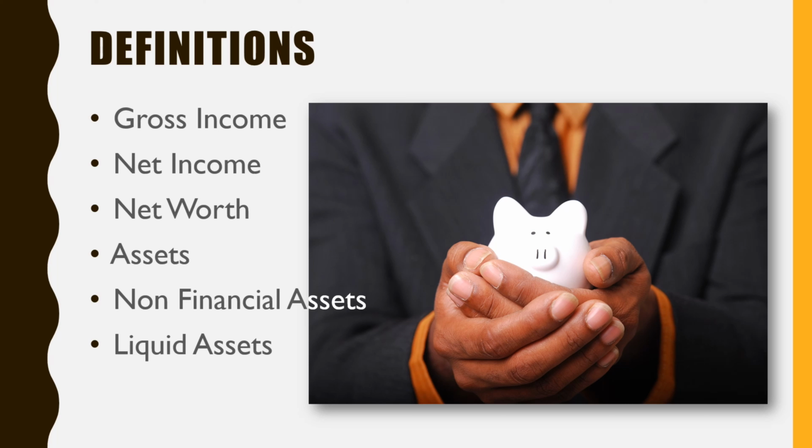In contrast, a liability is something that is owed to someone. So assets are what you own, liability is what you owe. And you will see in this illustration that your net worth is not dependent upon your ability to perform, but it is dependent on you.